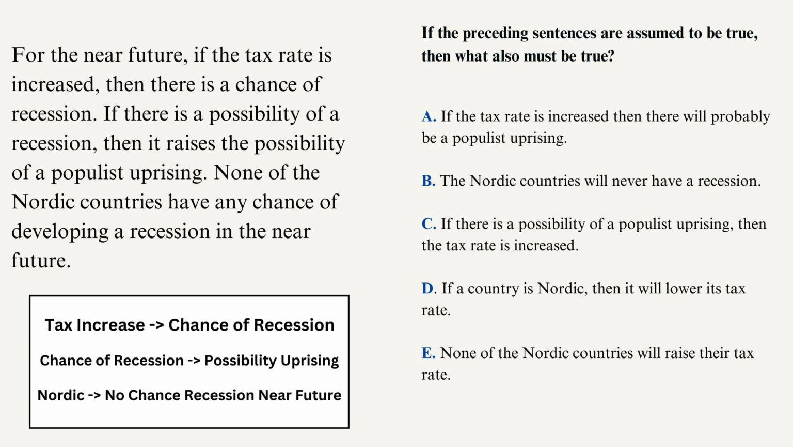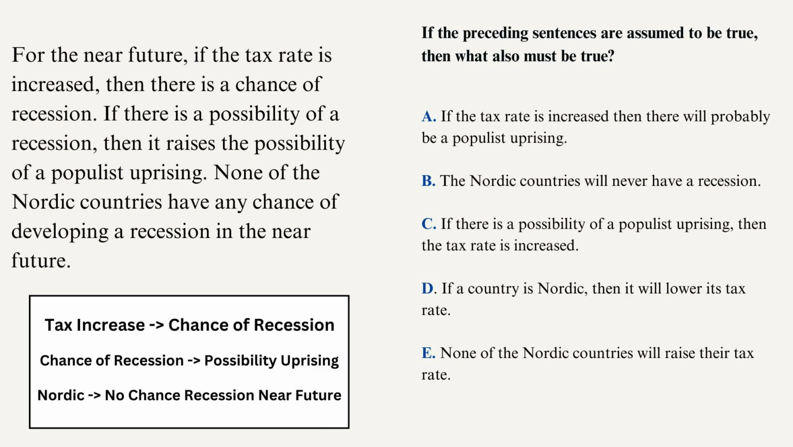Next, we could look at B. The Nordic countries will never have a recession. And once again, we could think about the language. In this case, it's very strong. We have the word never. And if you go back to the initial argument, they say, at the end, the Nordic countries won't have a recession in the near future. But that's just a near future. Maybe 500 years from now, they could have a recession. So from that fact alone, you cancel out B.